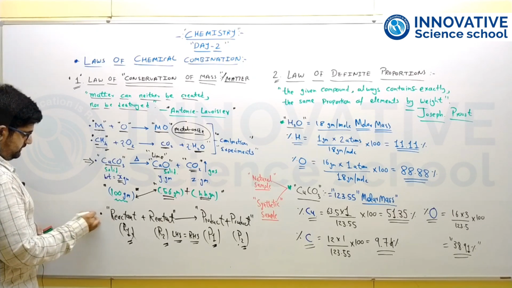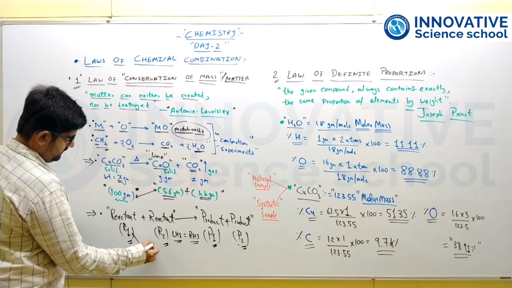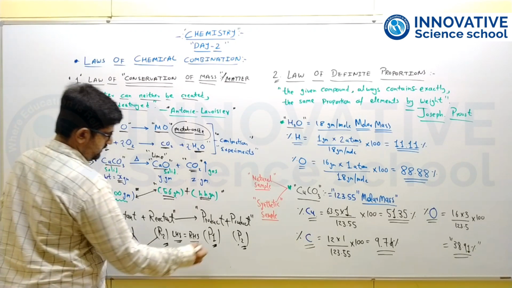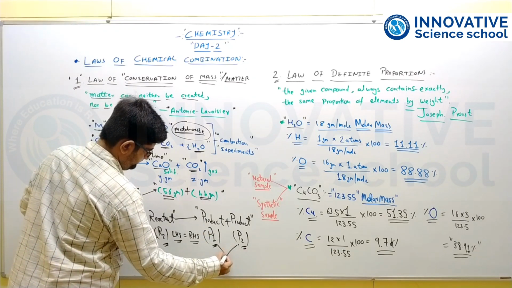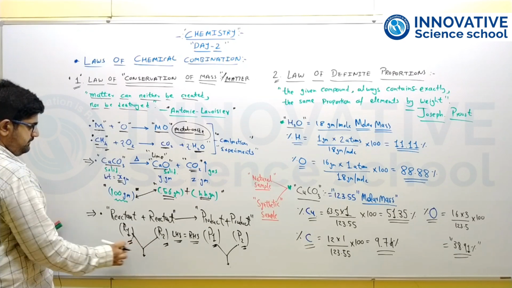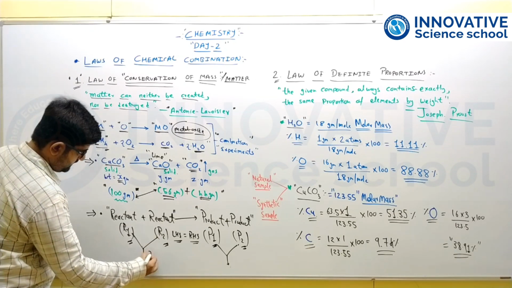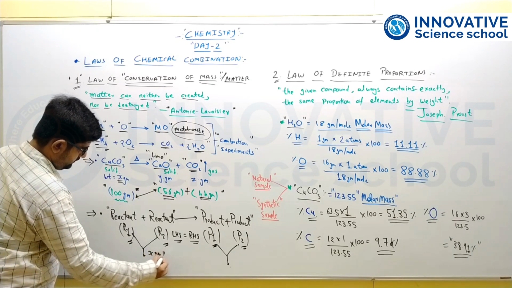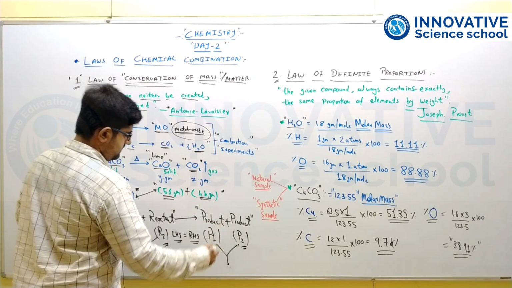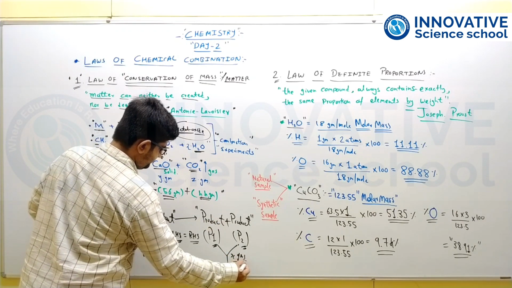Say one general reaction is given here: reactant R1 combines with another reactant R2 to give products P1 and P2. When you add the masses of R1 plus R2, say the total is x grams, it is equivalent to the masses of P1 plus P2, which is again the same x grams.